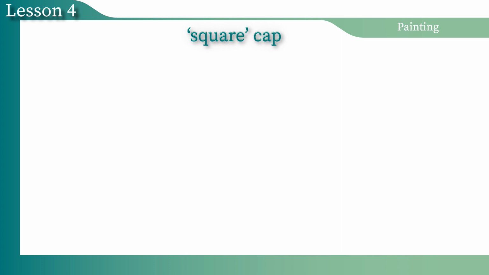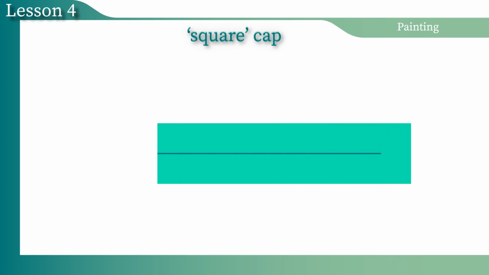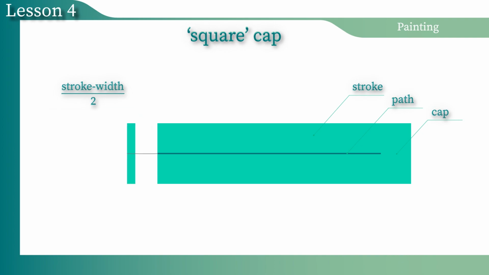The square value indicates that the beginning and the end of the subpath will be expanded by a rectangle with a length equal to half of the stroke width, and a width equal to the stroke width.